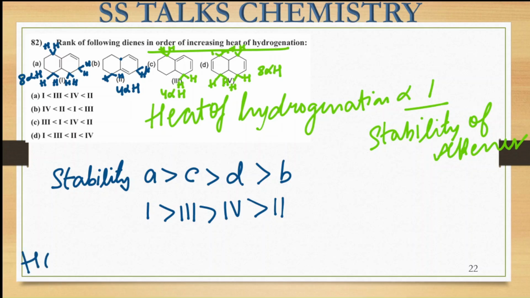Now for the heat of hydrogenation, the reverse order will be there. That one is going to have the least, followed by the third one, then the fourth, and the maximum is going to be for the second one. So second, fourth, third, and first, that is option A. This is the correct order mentioned over here. Right? 2, 4, 3, and 1. So this is the correct answer. I hope this one is clear to you.